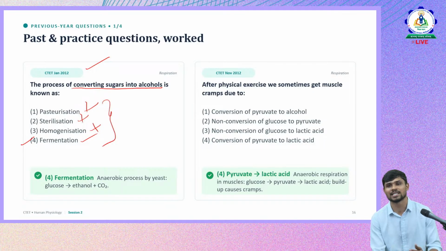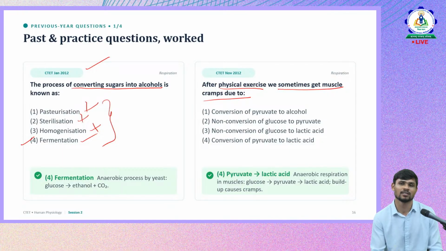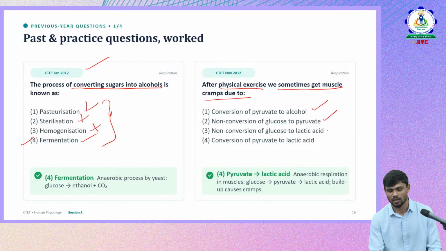That is, after physical exercise, we sometimes get muscle cramps. Okay, after physical exercise, we get muscle cramps. It is due to, okay, they're asking the reason why sometimes we get muscle cramps while doing intense workouts. Is it because of conversion of pyruvate to alcohol? Is it because of non conversion of glucose into pyruvate? Or is it because of non conversion of glucose into lactic acid? Or is it because of conversion of pyruvate into lactic acid?